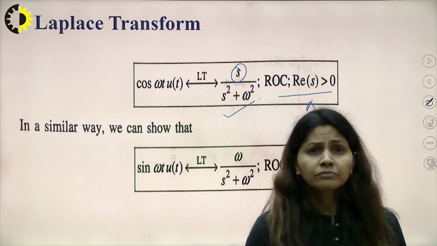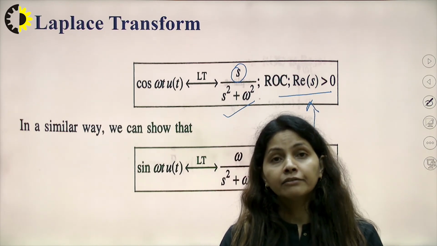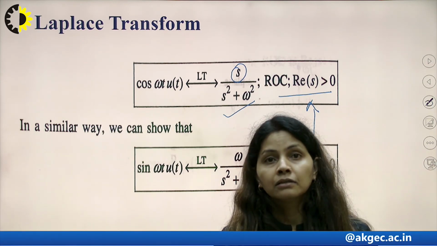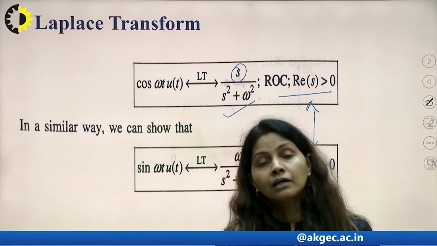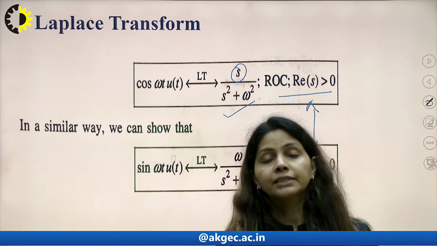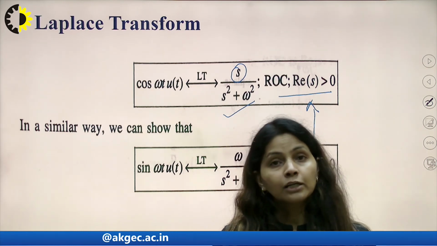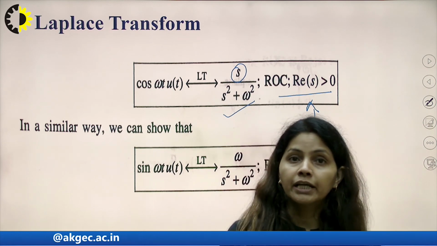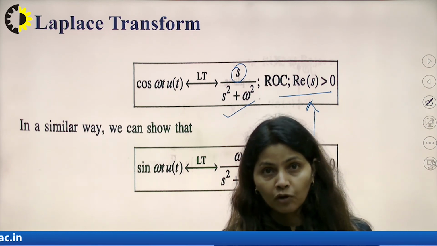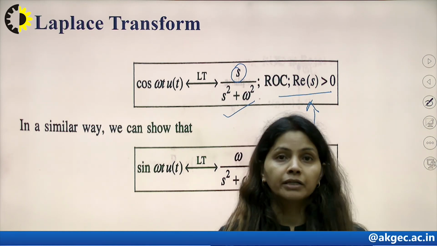Lastly, I would like to tell you that for the Laplace transform and ROC we are calculating, it may happen that two signals, x1(t) and x2(t), yield the same Laplace transform but their ROC may be different.